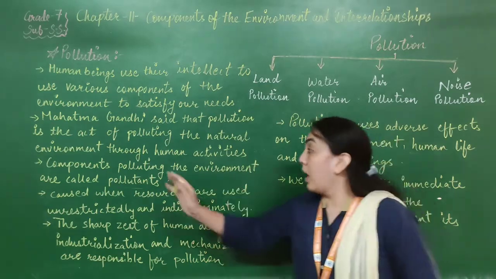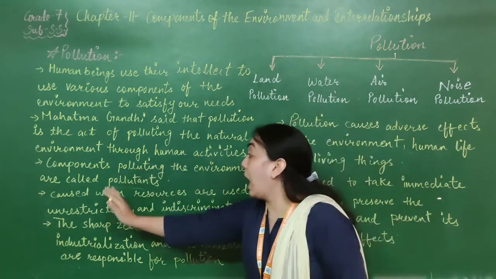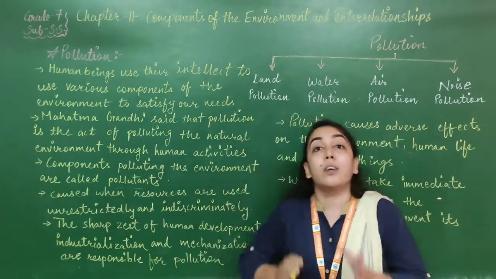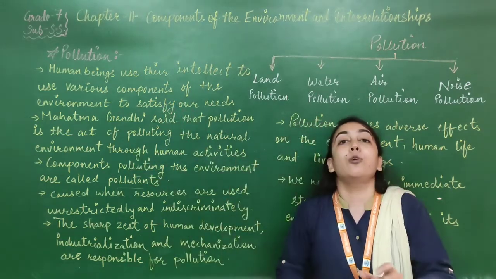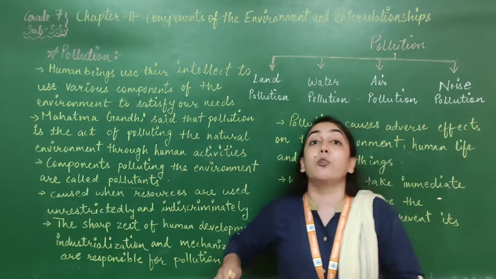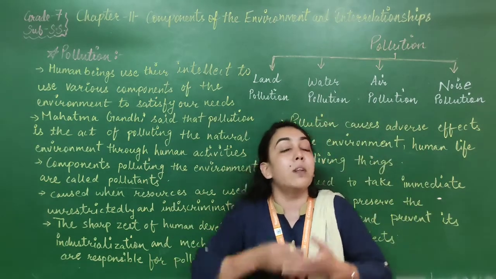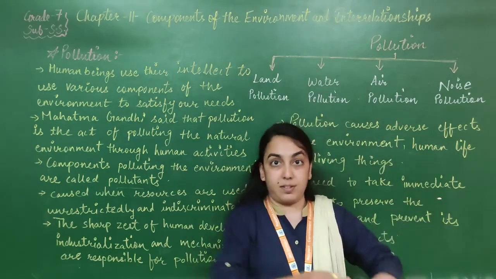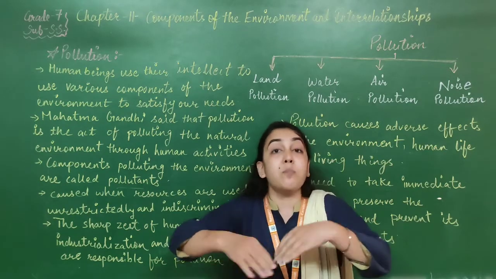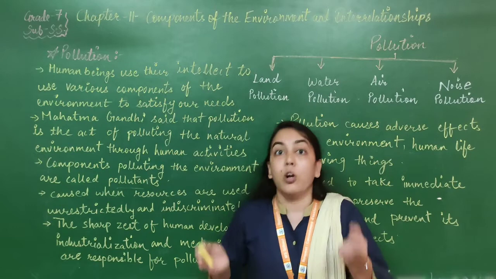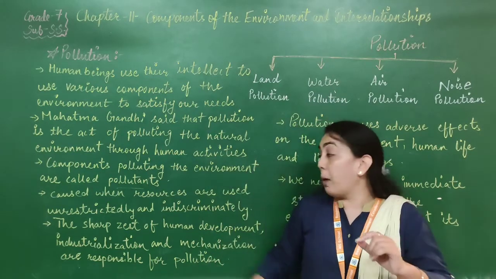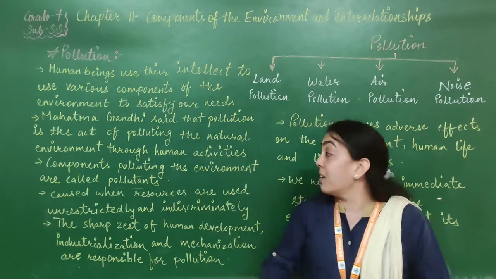Components polluting the environment are called pollutants. Now I hope the meaning of pollution is clear. Another word is pollutants. Pollutants are the components which are polluting the environment. For example, smoke coming out from the industries. In that smoke there are some components that create air pollution. So that thing which is creating the air pollution will be called a pollutant.